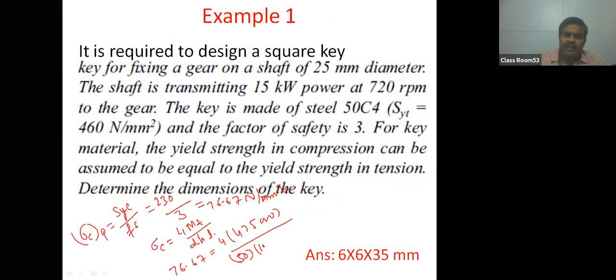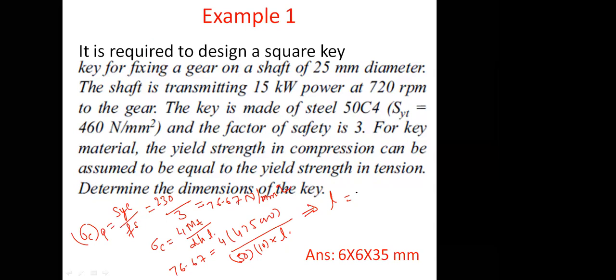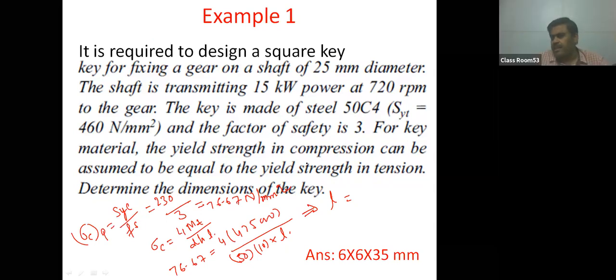So it is 50 multiplied by 10 into length of key. Determine the length of the key as per the compressive criteria. How much is it coming? Solve it, 4 into 4,75,000. It is coming 49.56, so the length of the key is 49.56 mm, which can be rounded off to 50 mm.